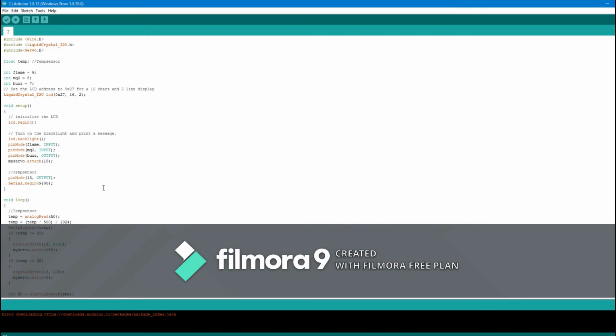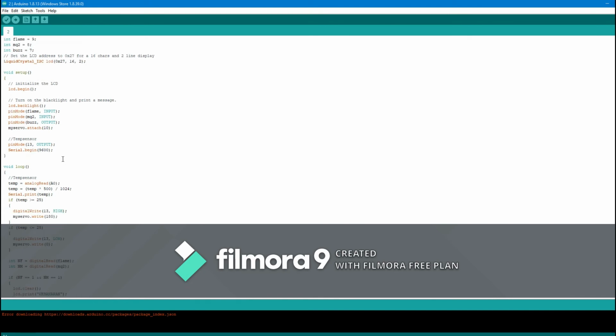And lastly, for the coding, firstly, I have used LiquidCrystal, Servo and Wire.h. So I declare integer flame is equal to 9, integer gas equal to 8, integer buzzer equal to 7. So the void setup. This is the pin mode: flame input and gas sensor input, and the buzzer will be output. Then I declare pin mode for the temperature sensor, 13 output, lcd begin.